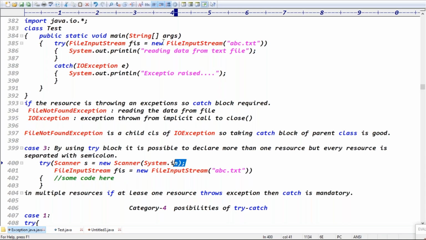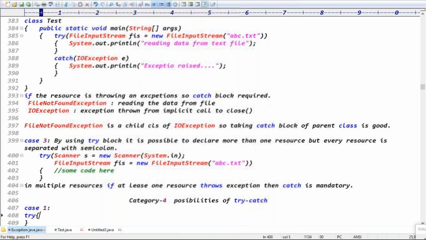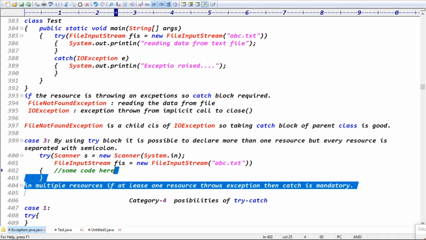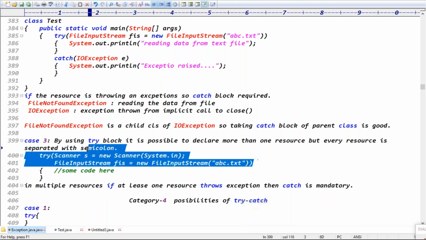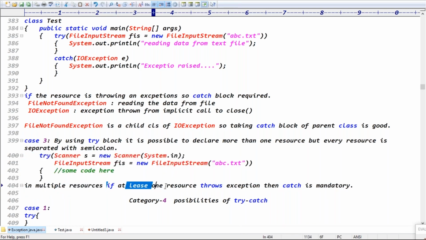If the resource is throwing an exception, because I took the FileInputStream resource, FileInputStream throws which exception? FileNotFoundException. So we have to handle that exception, guys. Using the try block, you can declare one resource or multiple resources. Every resource is separated by a semicolon. In multiple resources, if at least one resource throws an exception, the catch block is mandatory.